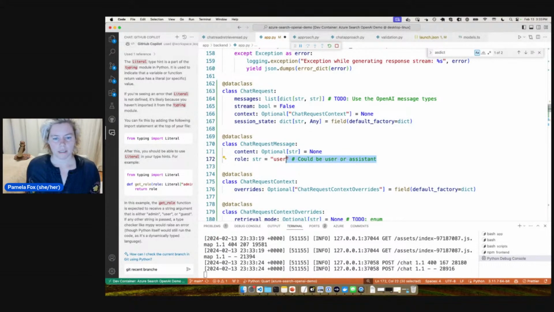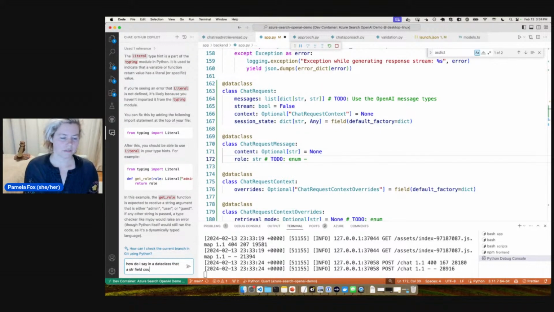So I do, once again, need to figure out the right way to do an enum. Okay, maybe just ask, how do I say in a data class that a string field could be one of two values?